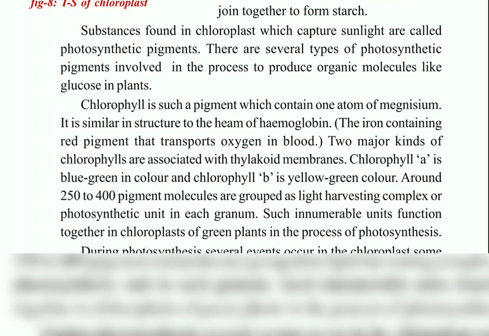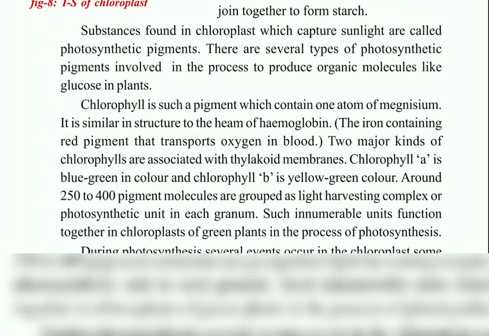Later, there are two major kinds of chlorophylls associated with the thylakoid membrane. They are chlorophyll A and chlorophyll B. Chlorophyll A is blue-green in color, whereas chlorophyll B is yellow-green in color. Now you might have got the clarity why red colored leaves are produced when newly formed leaves are there, or why certain leaves are red in color.